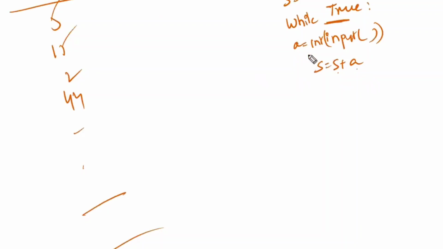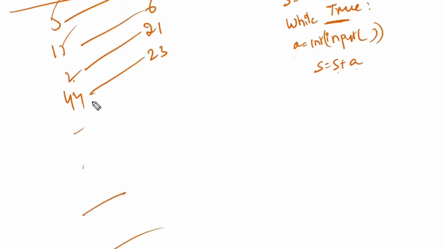Now it will ask once again the user to enter the number, 5. The previous sum is 1, so 1 plus 5, total is 6. Again ask the user to enter the number. I will enter 15 this time. Previous sum is 6, 6 plus 15, 21. Again ask the user to enter the number. I enter 2. Again 2 plus 21, 23. Ask the user to enter again, the number 44. 23 plus 44, answer is 67.